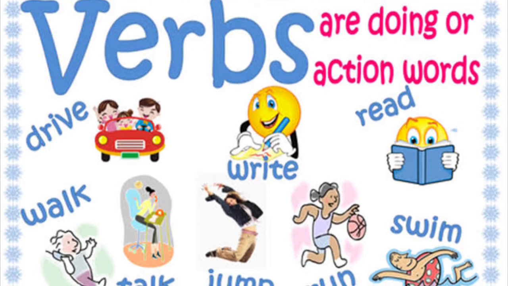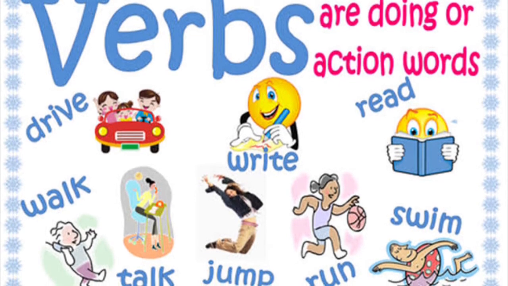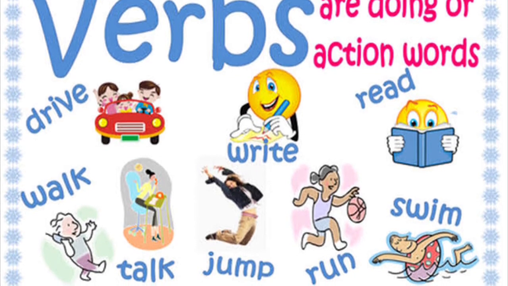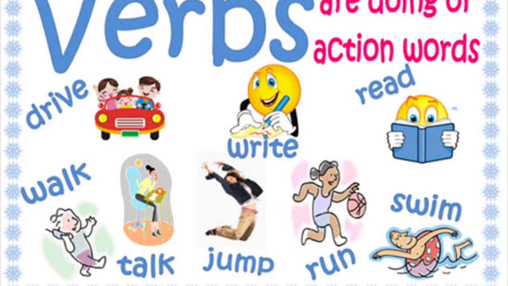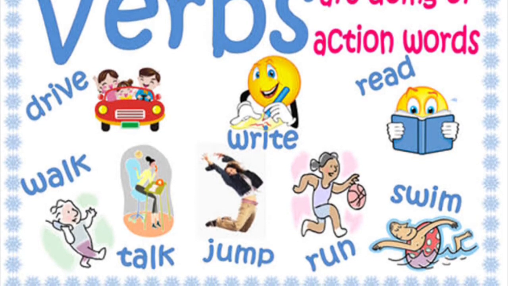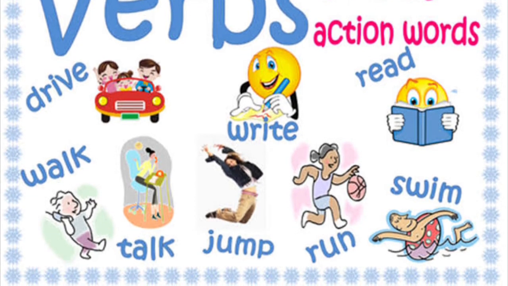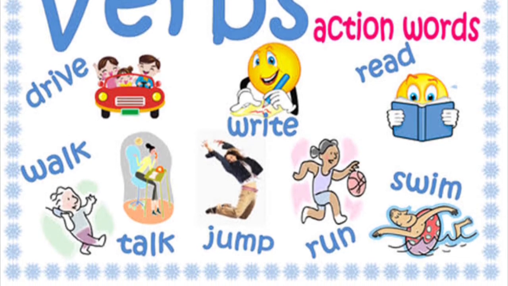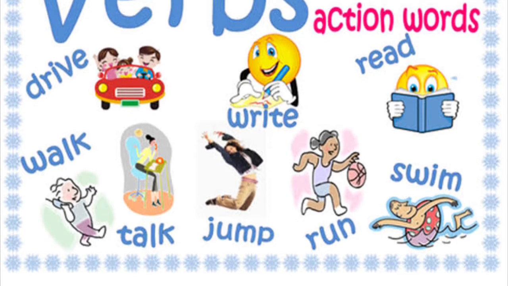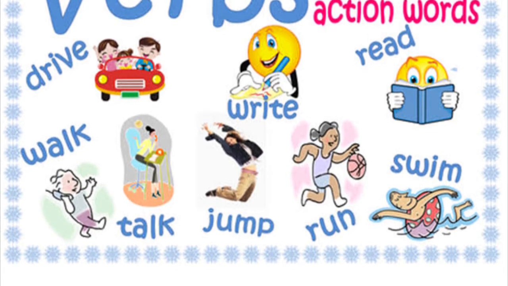For example, drive, write, read, walk, talk, jump, run, swim. From all these words, you are coming to know about actions. So verbs are the action words, which denote an action or a state of being that is represented, or an action represented by the verb.